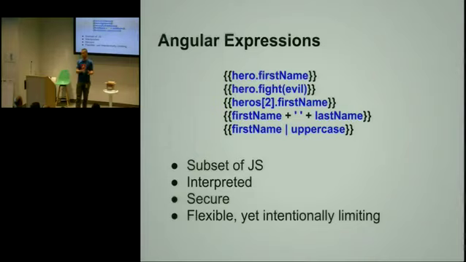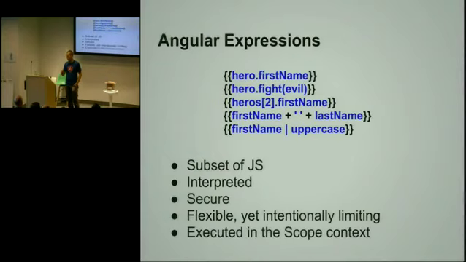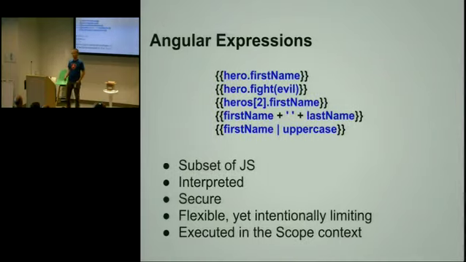If you put too much stuff into the view, then you need to have an end-to-end test or a test that will instantiate the template, compile it, and that makes tests slow. We want the test to be as fast as possible. So please put just simple expressions into the template. And as I mentioned, all of the expressions are executed in the context of the scope object.